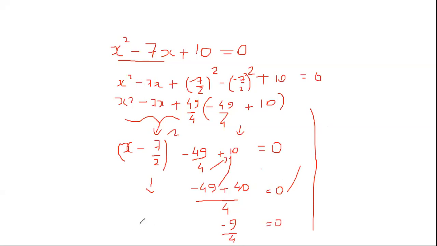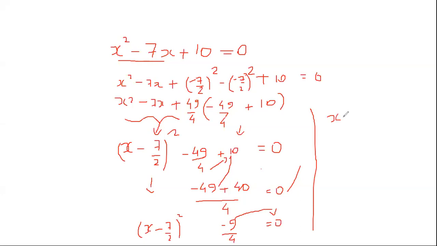This x minus 7 by 2 whole square will be written as it is. Okay, that is what we have done so far. What is left now? Now this is simple. You are taking this thing to the right hand side.